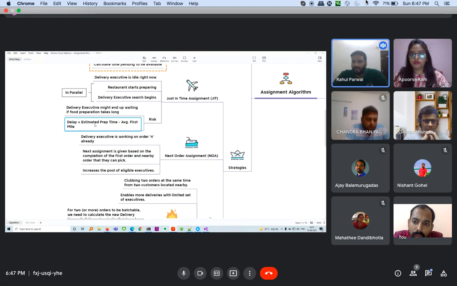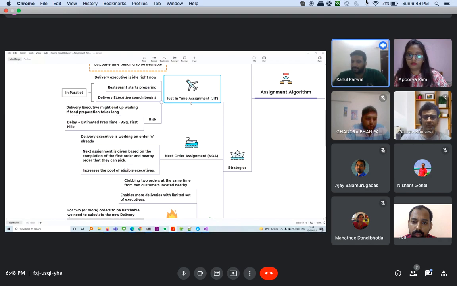Essentially this estimated prep time as well as the average first mile both come from a historical database. So these are all average values and not absolute values. They will eventually error out and you have a risk of a delay, and that delay could be more in some cases. For example, if the prep time is too high or the average first mile is too low, the delivery executive reaches within a minute, and the time taken to create that order is, suppose, 20 minutes, so you end up wasting 19 minutes. So that's a risk in just-in-time assignment.